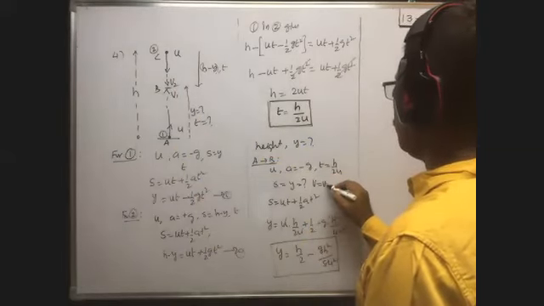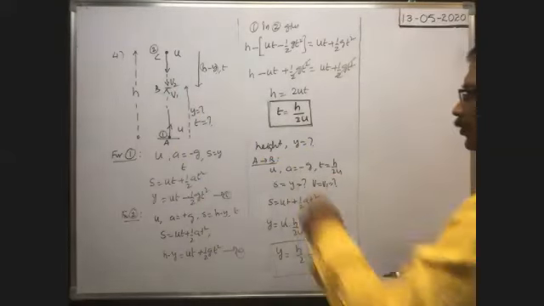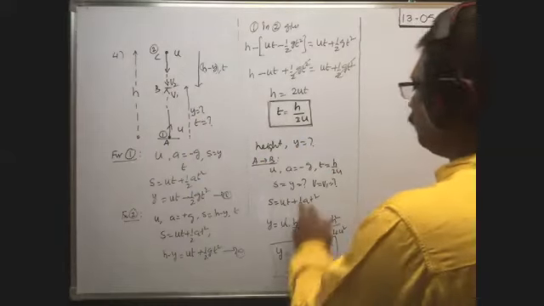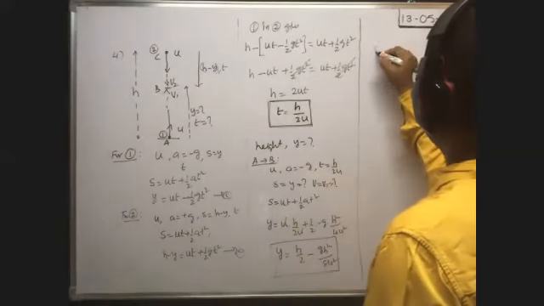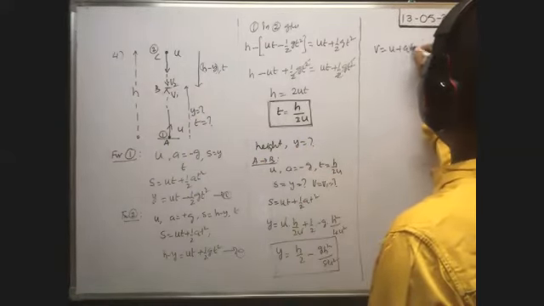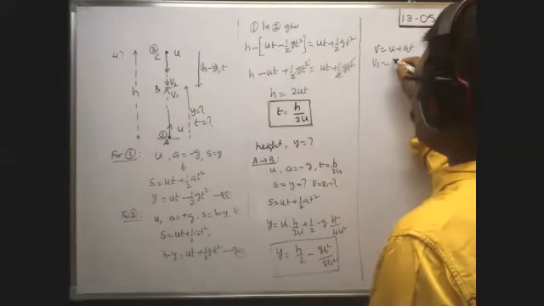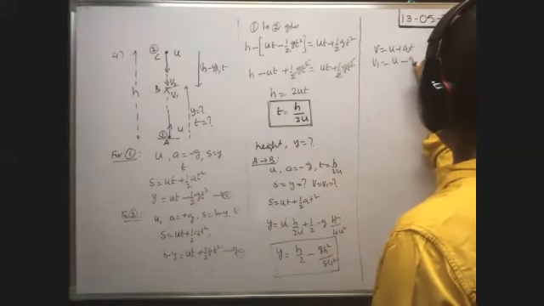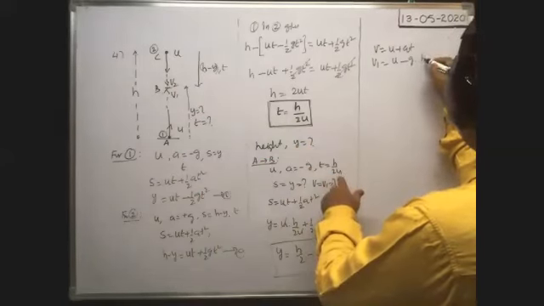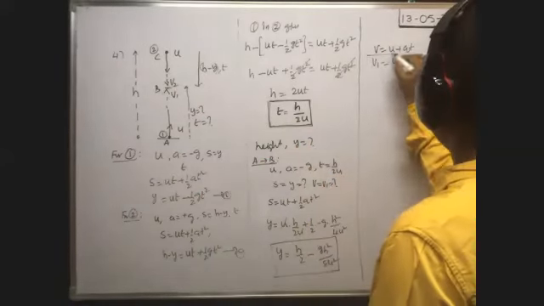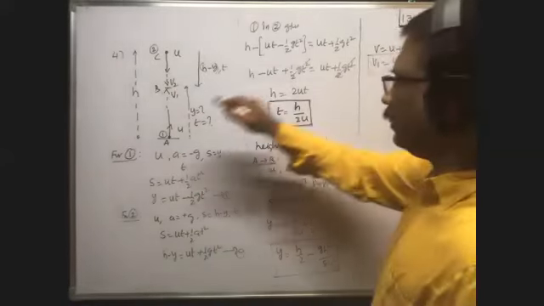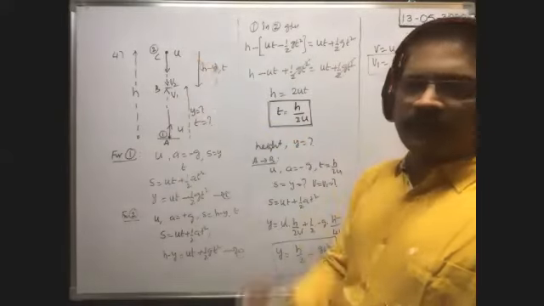V is equal to V1, that is question mark, A to B motion. What is the relation? V is equal to u plus at we can use now. V means V1 we have to find, u means u only, plus a means minus g, into t means h by 2u. This is the velocity of the first body before they meet together at this point.